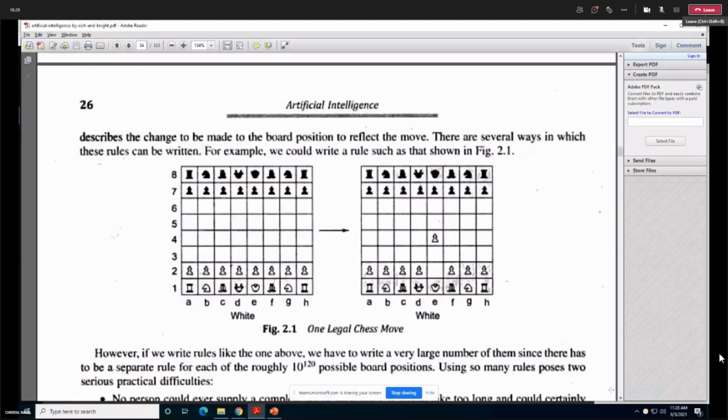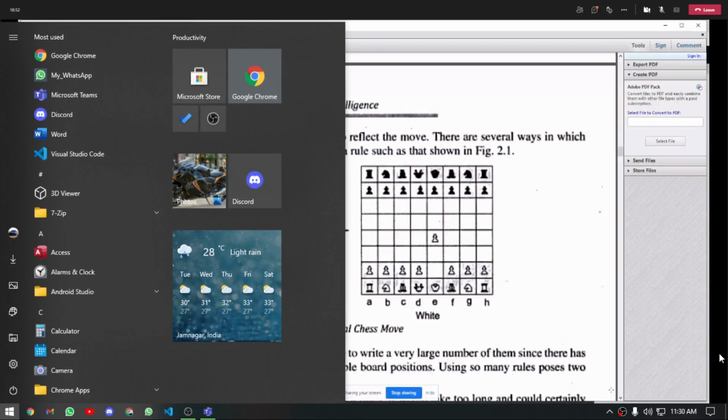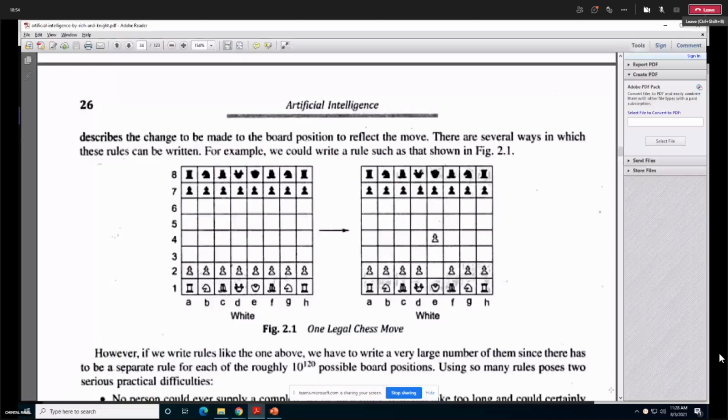Same as 124 says, the knight can move in any direction and it can take 1.5 steps. So if I want to move the knight, which is currently at position B1, then the possible positions for this particular knight would be A3 or C3. That would be the possible positions for this particular knight.